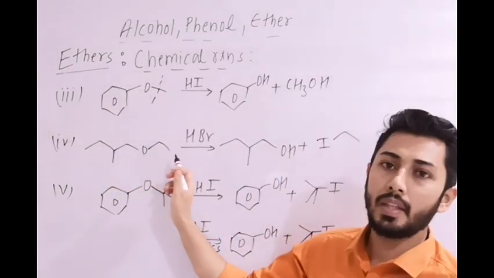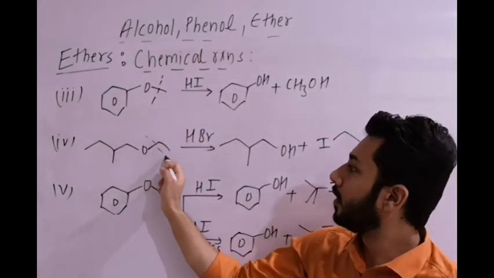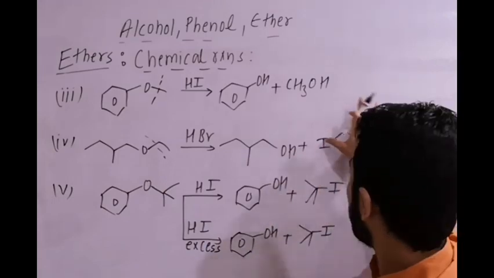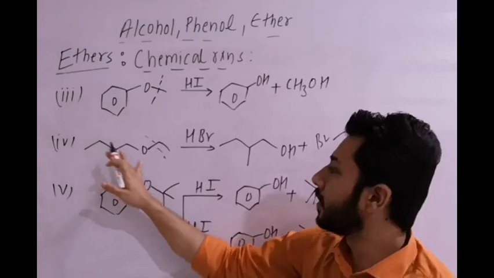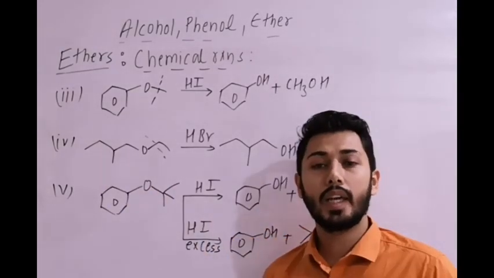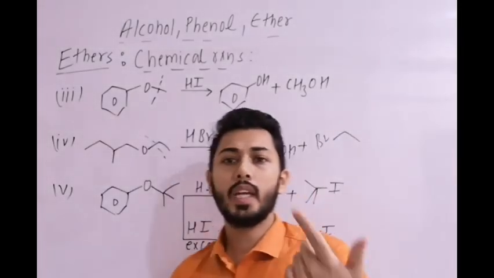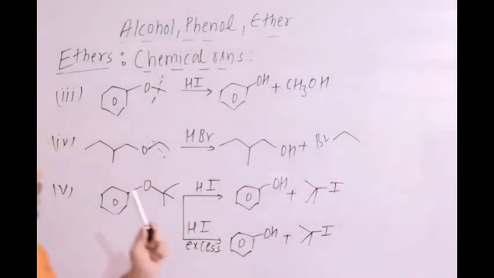Which is sterically less hindered? Br minus will attack there, the bond is cleaved, and we get CH3CH2Br, and on the opposite side OH. If we take excess of HBr, then this alcohol will again react with HBr and a substitution reaction takes place.